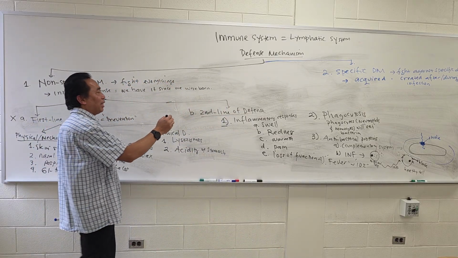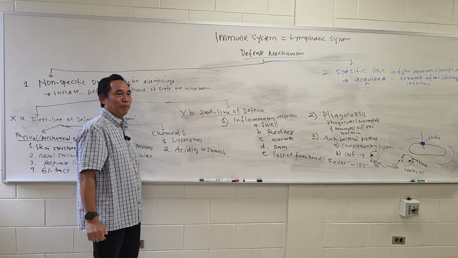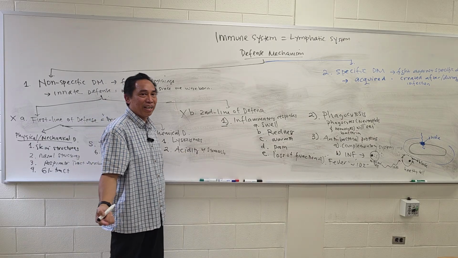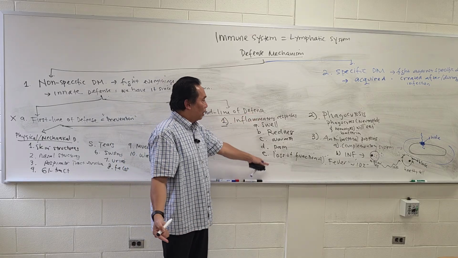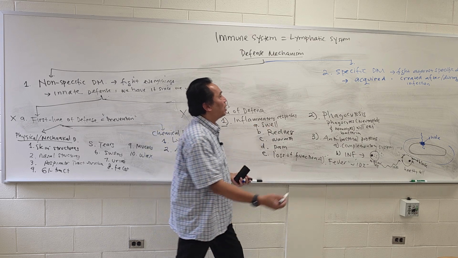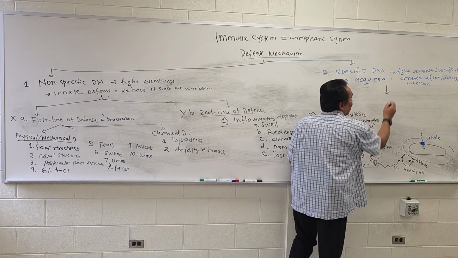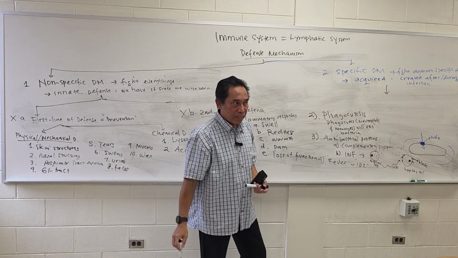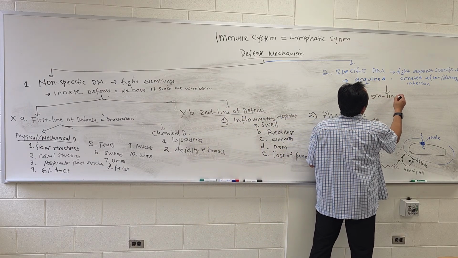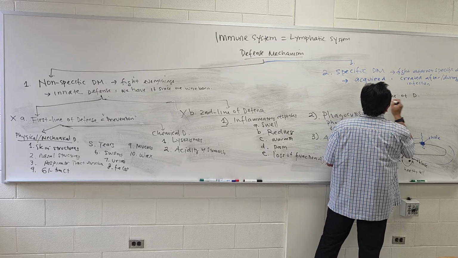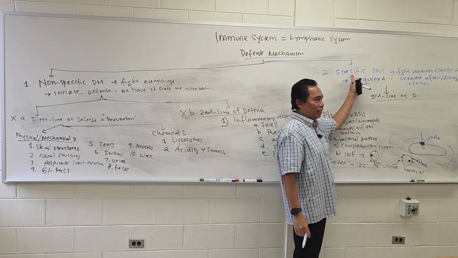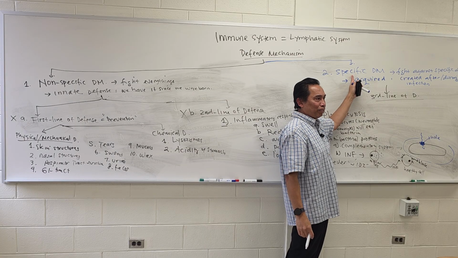Now, let's say in the second line of defense, we also fail. The bacteria, the virus is still there. It cannot be fought by this second line of defense. We still have the last one. The last line of defense is called the third line of defense. And this third line of defense will be done by specific defense mechanism.